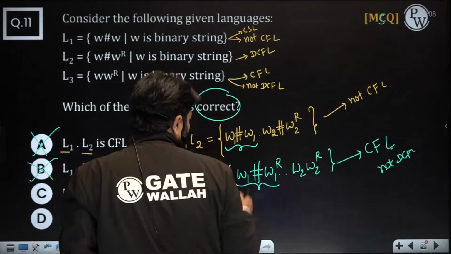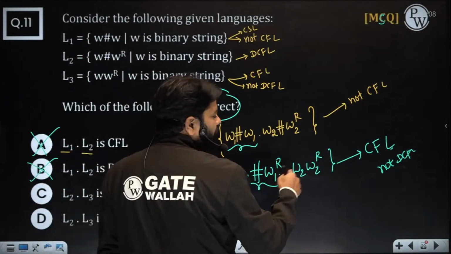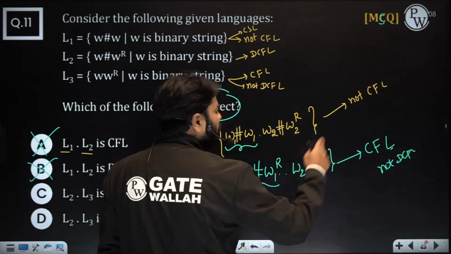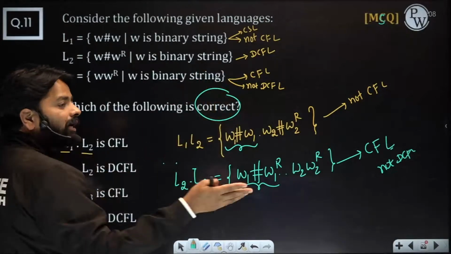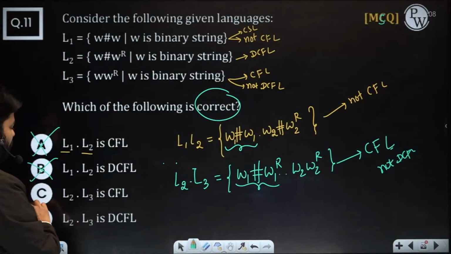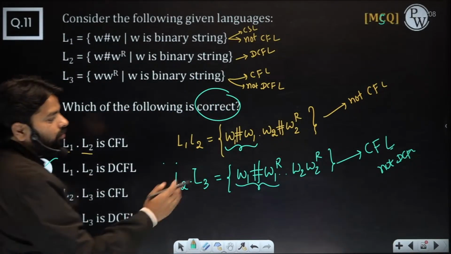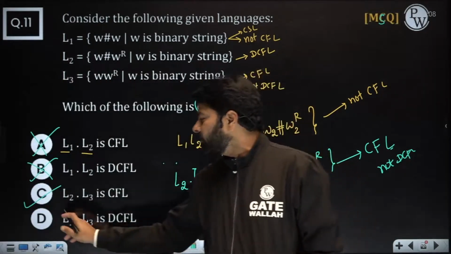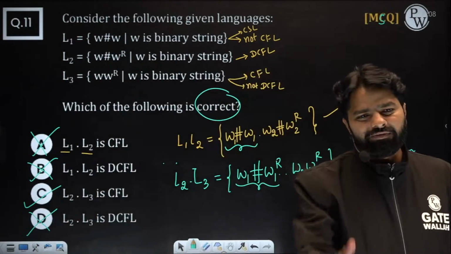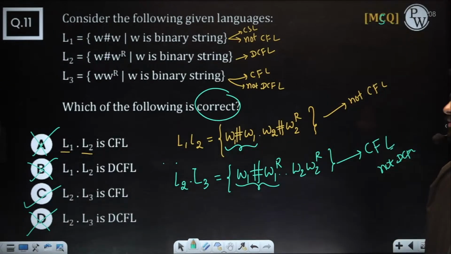Yeah. So you can push and you can pop. Then again, we don't know this non-deterministically, you need to push and pop. So that can be done with the non-deterministic PDA. So L2, L3 is definitely CFL, but you cannot say it is DCFL because already it is not DCFL. Only C is the right answer. Everybody did it.